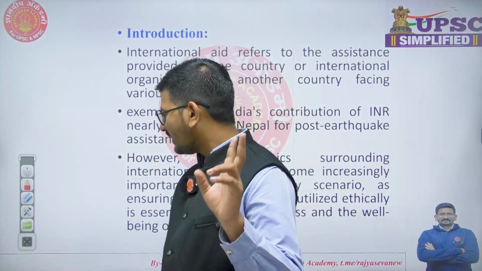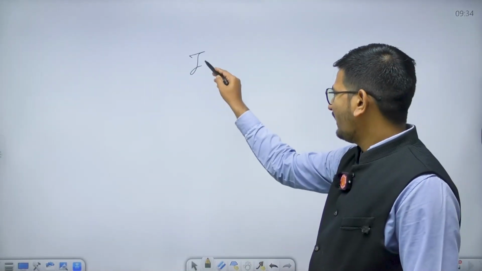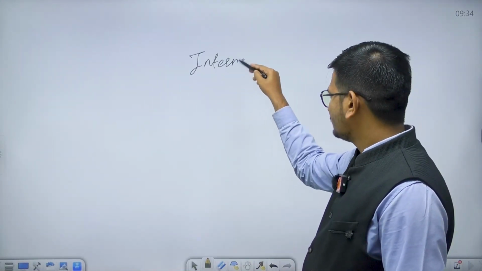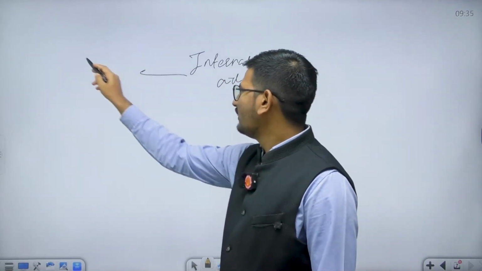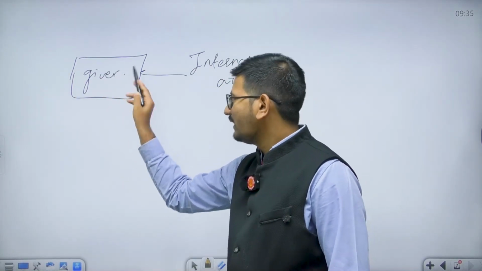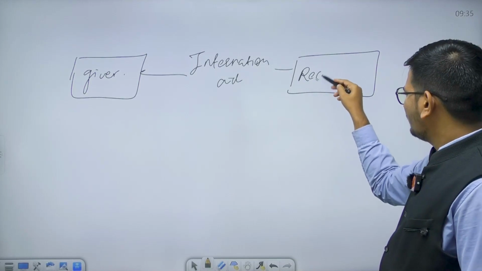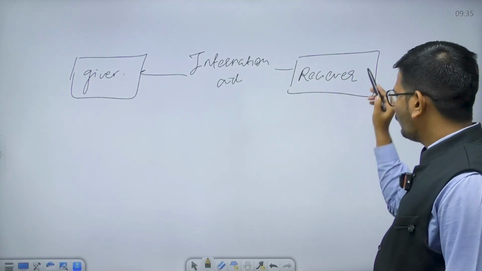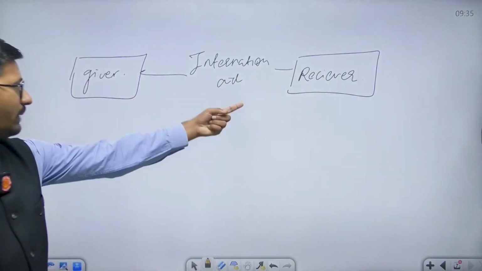So ethics comes from these two perspectives. Let's see. There is an international aid given by some country. So this is the giver. And received by some other country, a developing country, the receiver. So where does the ethics lie in international aid? Ethics lies in these two facts.